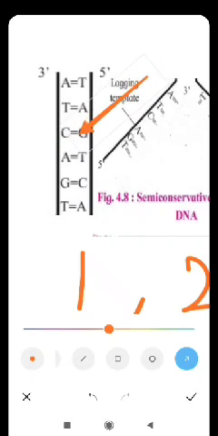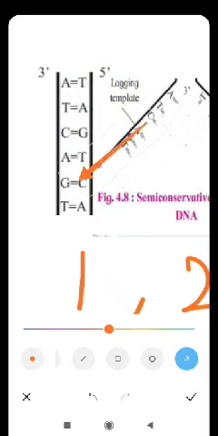Whenever replication begins, these two strands get separated by breaking the hydrogen bonds between the nitrogenous bases. These are the nitrogenous bases: A adenine, T thymine, C cytosine, G guanine.